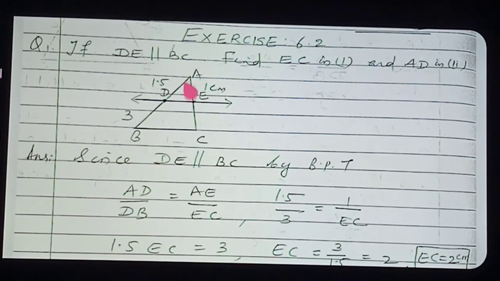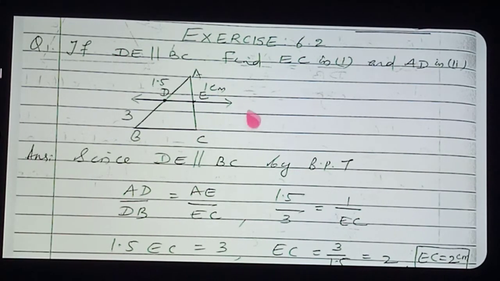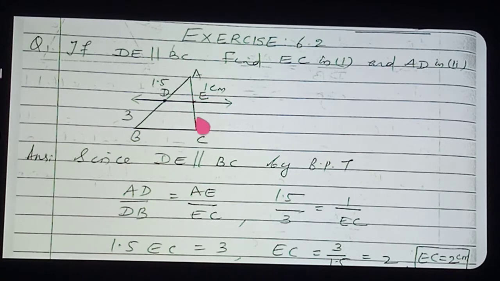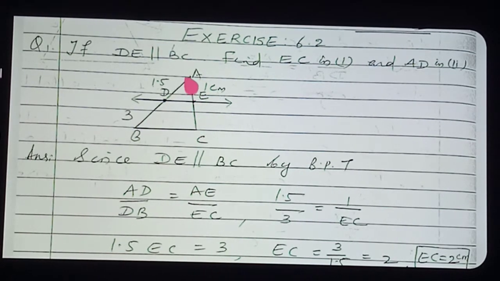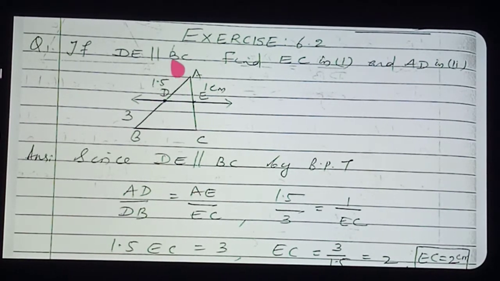DE is parallel to BC. So what do you want to find out? You want to find out EC, no? So which formula will apply? First formula. AD is already given in the question, DB is given, and AE is given. You want to find out EC. So apply the formula. Since DE is parallel to BC, we are applying the basic proportionality theorem, so you don't think that BPT is written here.